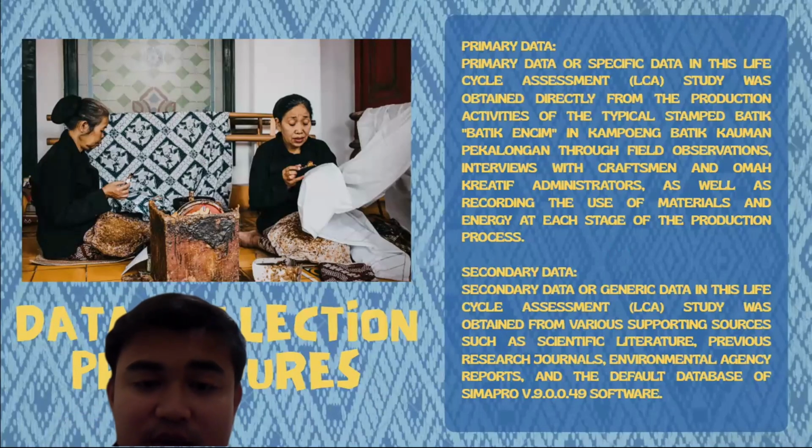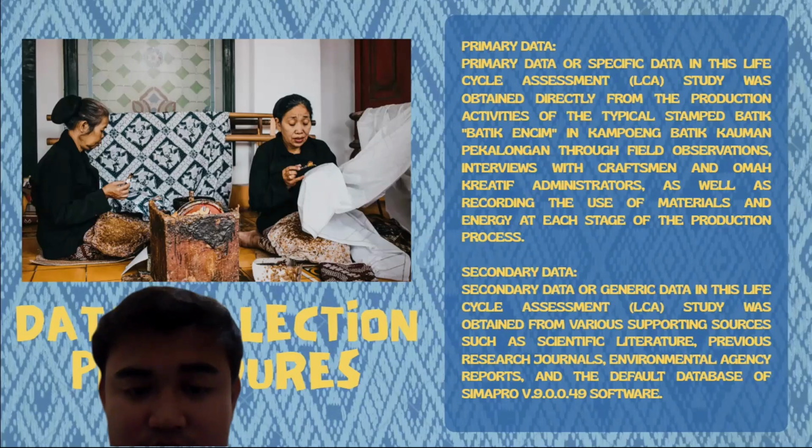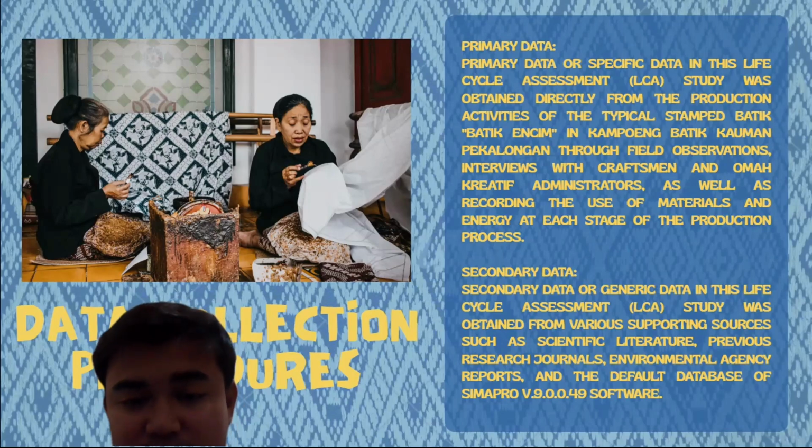In this slide, we describe the data collection procedure applied in this life cycle assessment study. Primary data were collected from batik enzyme production activity in Kampung Batik Kauman: direct field observation, interviews with craftsmen and business owners, and direct recording of material and energy use. Secondary data were obtained from scientific literature, previous studies, environmental reports, and the developed dataset of SimaPro version.